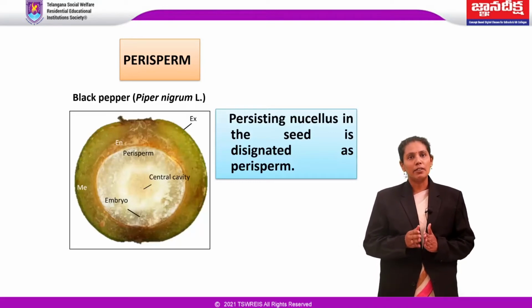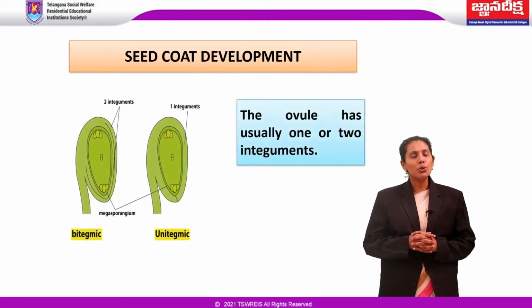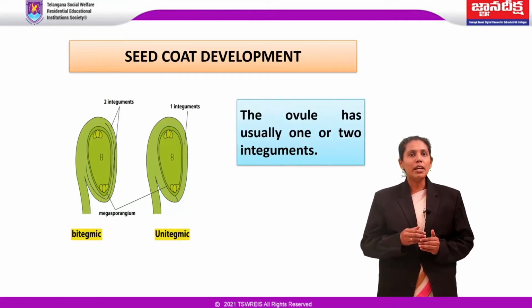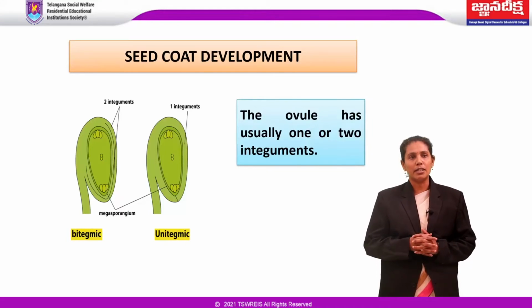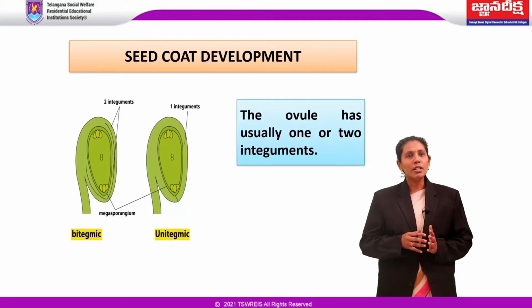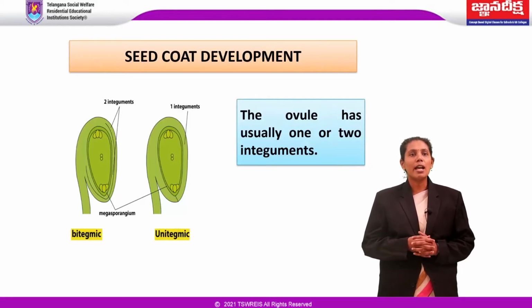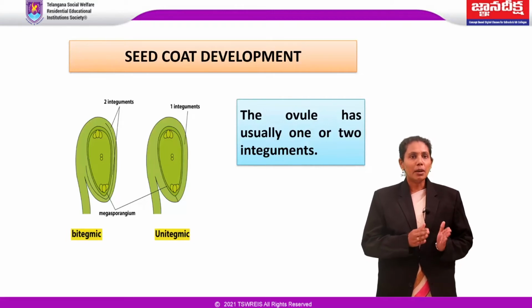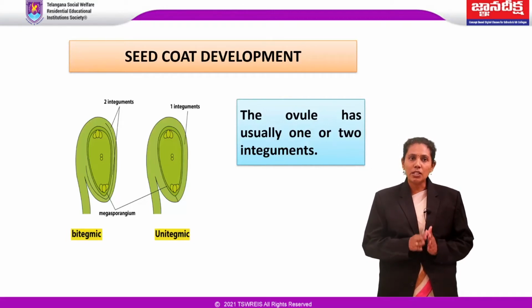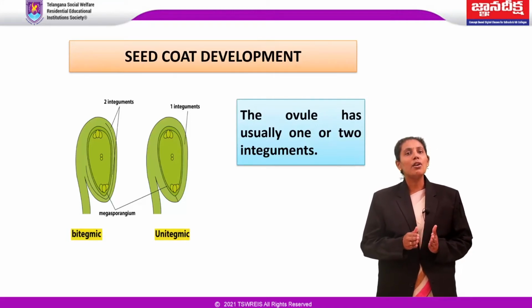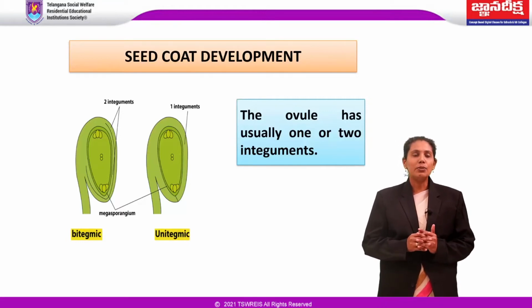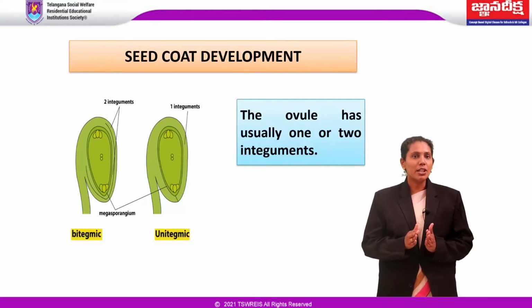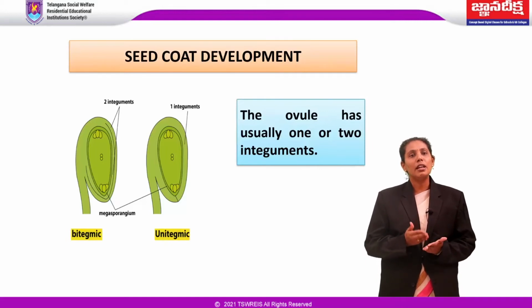Coming to the seed coat development. The ovule has usually one or two integuments. After fertilization, there may be initially a proliferation of cell layers in one or both the integuments. An integument in which the cell layers increase is described as multiplicative. If the number of cell layers in the integument remains the same as in the mature ovule, then the integument is regarded as non-multiplicative. Alternatively, a process of disorganization of cells may begin at an early stage.